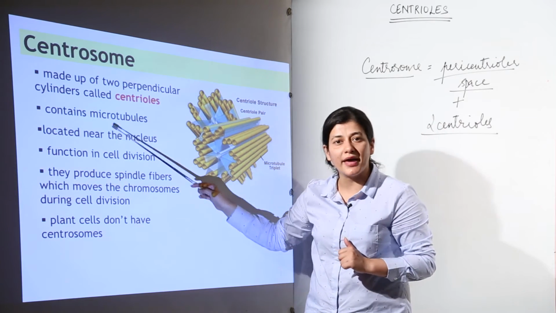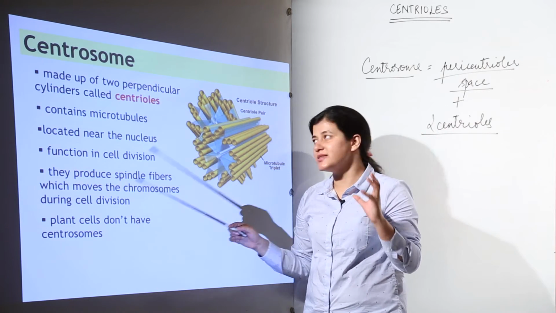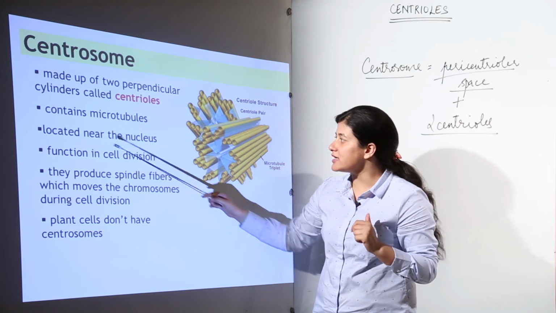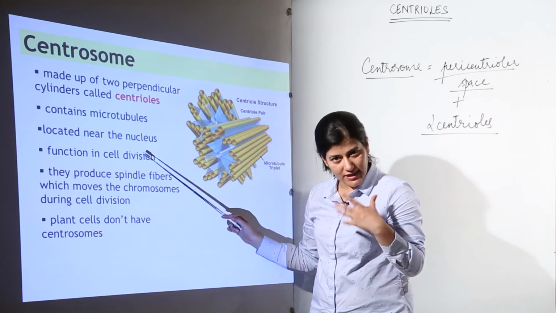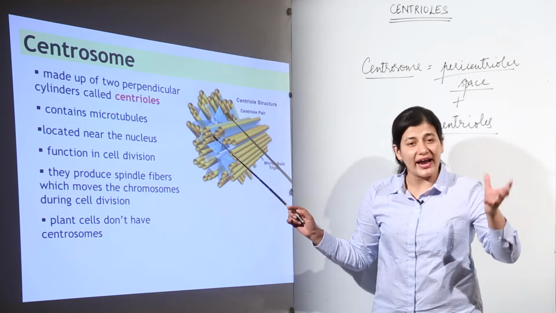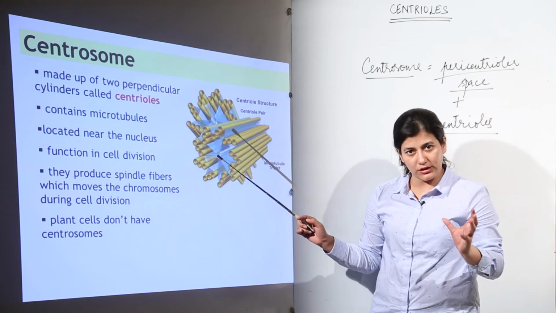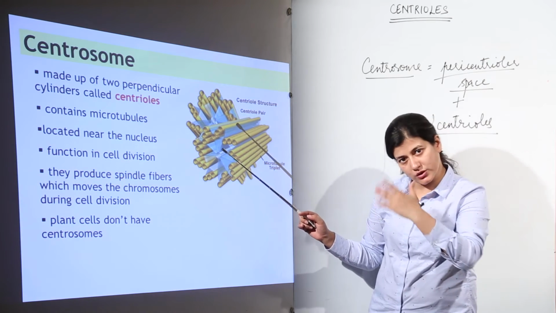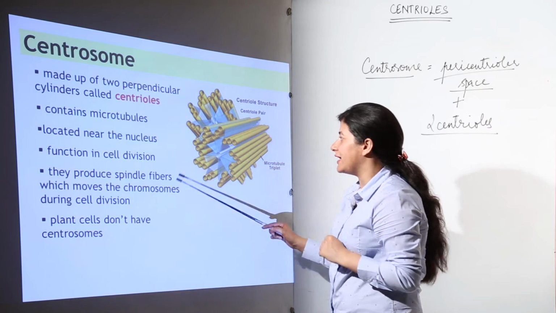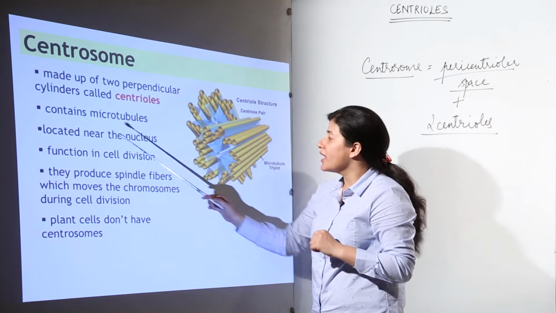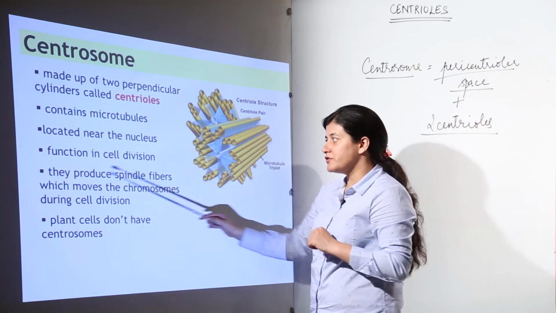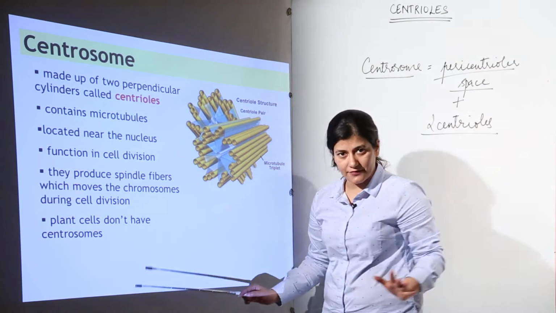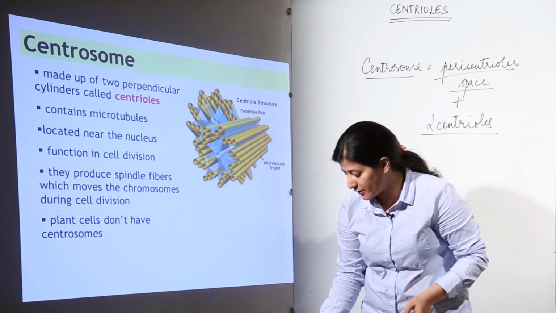Then it contains the microtubules. The centriole which is present inside the centrosome is made up of microtubules. Next one is, it is located near the nucleus. Yes, it would be located near the nucleus, and later on when the nucleus dissolves during the mitotic division or meiotic division, it is separated, it goes to the periphery, to the two ends of the cell. It functions in cell division. They produce spindle fibers which move the chromosomes during cell division, and plant cells don't have centrosomes. Okay, enough said about centrosome.